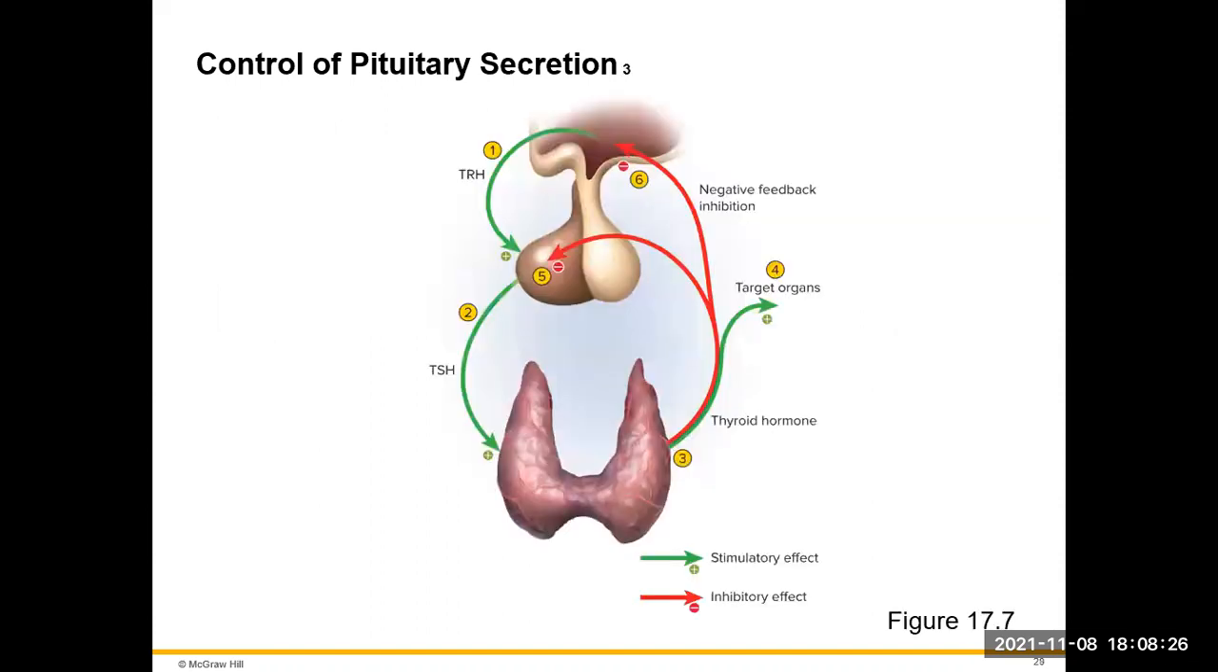If we look at this diagram, we're going to have thyroid releasing hormone released from the hypothalamus and have an effect on the anterior pituitary. The anterior pituitary is going to release thyroid stimulating hormone, which is going to cause the thyroid gland to release our thyroid hormones, and it's going to hit its target organs. Once we have a sufficient activation of thyroid hormone, that thyroid hormone now is going to feed back on the pituitary and onto the hypothalamus to shut down thyroid releasing hormone and thyroid stimulating hormone.